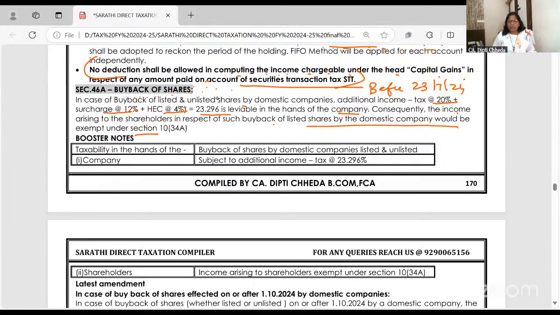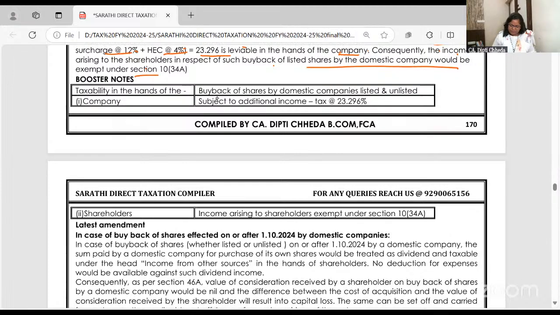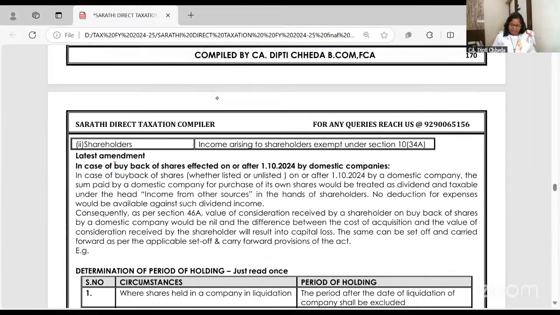After this, the interim budget came with the new government, the latest amendment. Oh, sorry, this is not from July, this is from October. All other changes are from July, but this is from October. They said, in case of buyback of shares after October by a domestic company, the sum paid by the domestic company for purchase of shares would be treated as dividend and taxable under other sources in the hands of the shareholder. Whether you get reserves directly or as sale consideration for buyback of shares, it's a dividend, taxable under other sources.